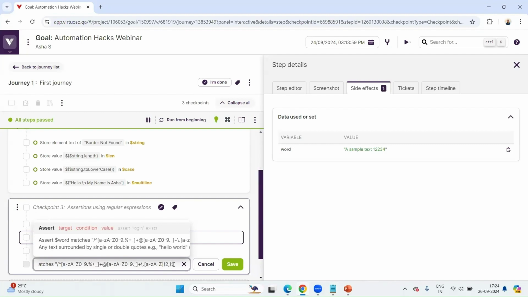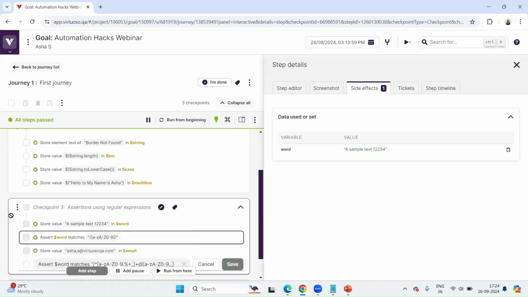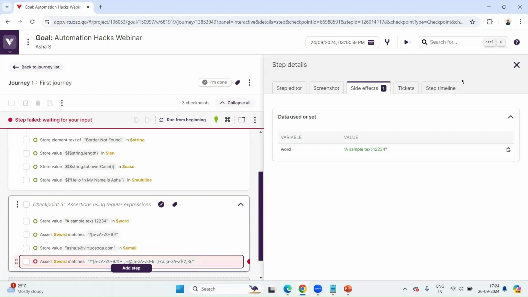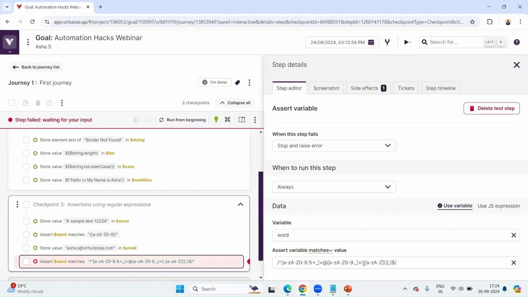So let me just check if the syntax is correct, and yep, let me run and see. Now I've written if it matches or not. So it's running and it failed. I'm sure it will be. Yeah, there is two double quotes. Let me quickly fix this.